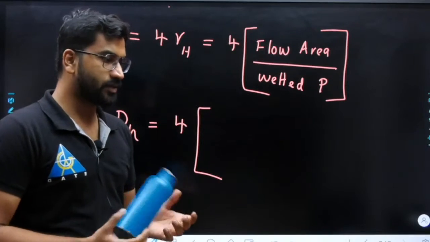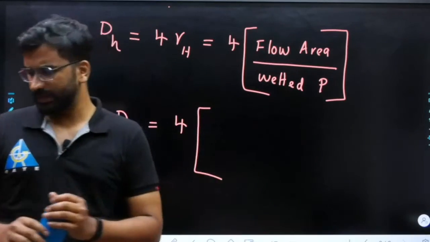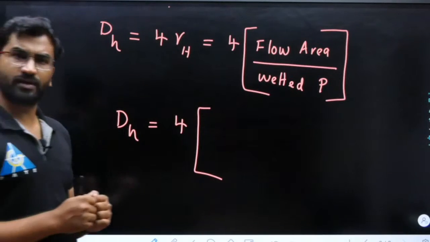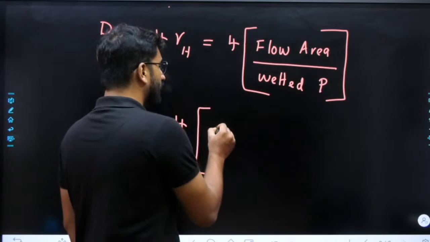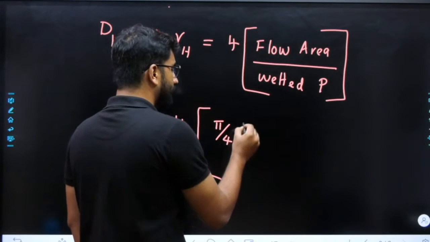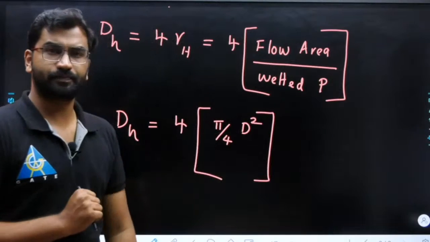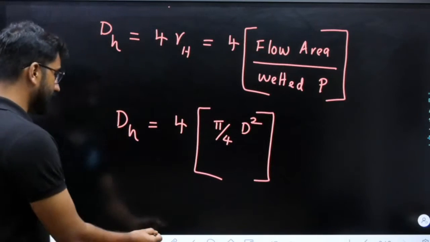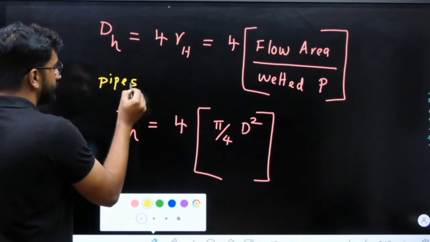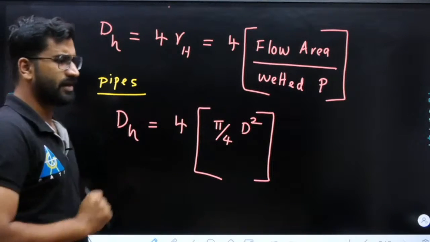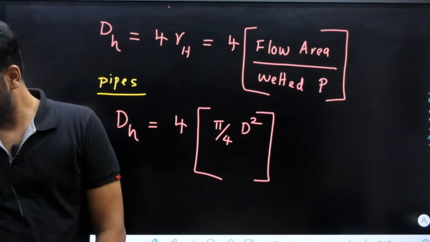This area is pi r square, but we will always be saying it in terms of diameter. So you have to convert pi r square in terms of diameter. So what will be that flow area? It will be pi by 4 d square, where d is the diameter of the pipe. Okay? So I am writing first for pipes. Let us check now.